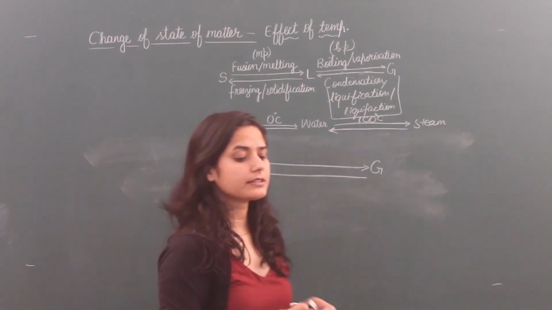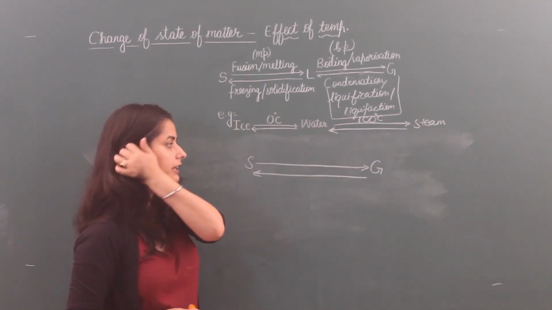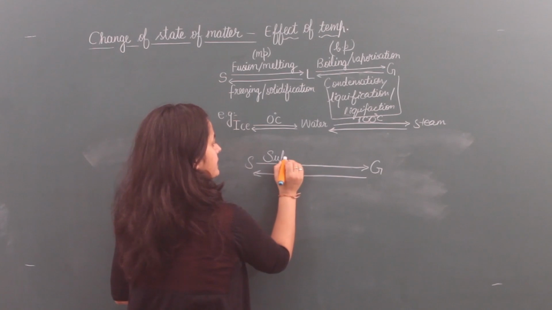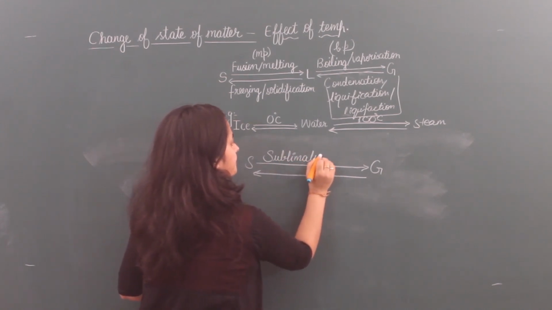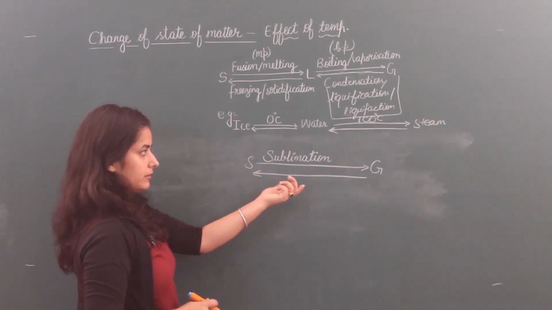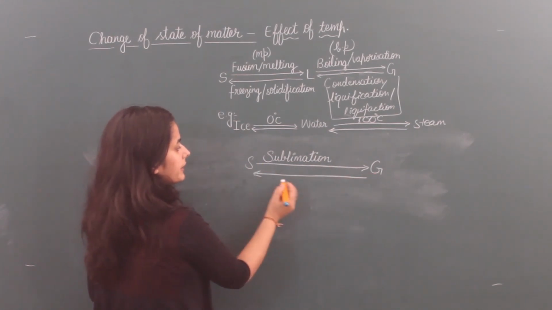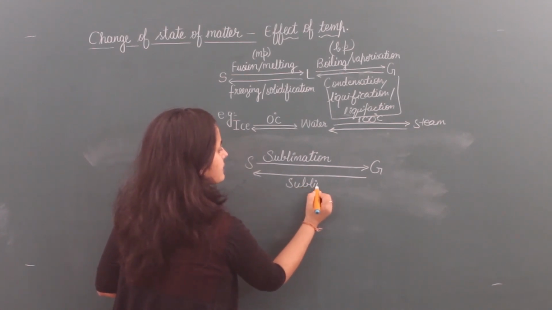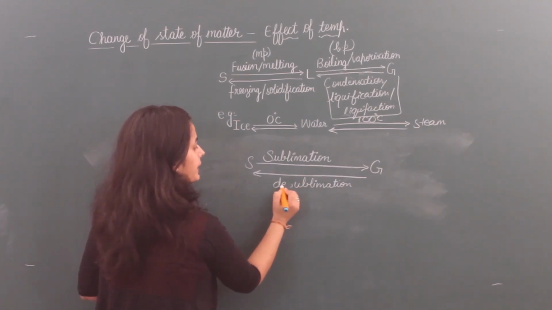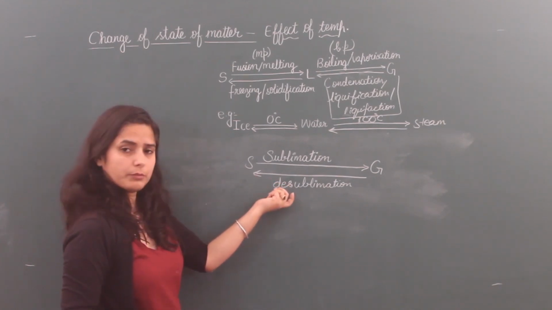That means there is a process in which solid directly converts into gas. And in the same way, gas sometimes directly converts into solid. This process is known as sublimation. Sublimation. This is a new term for you. And when gas converts into solid directly, it can be known as sublimation, or it can also be known as desublimation. We can use both terms here if we are not going for a particular term.